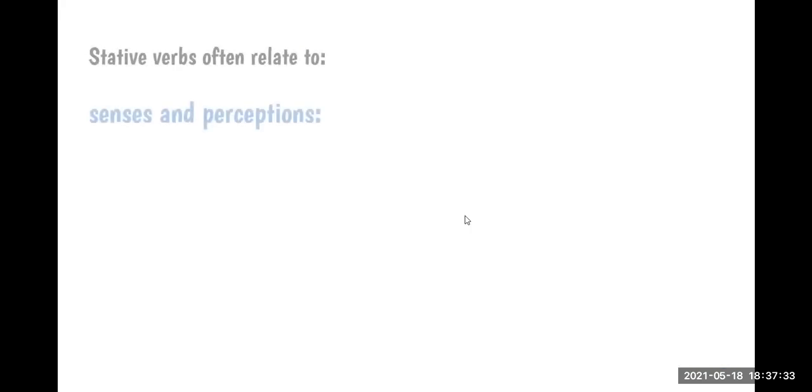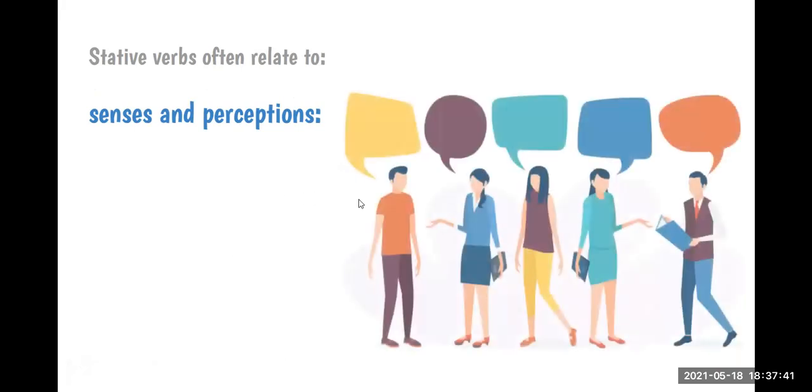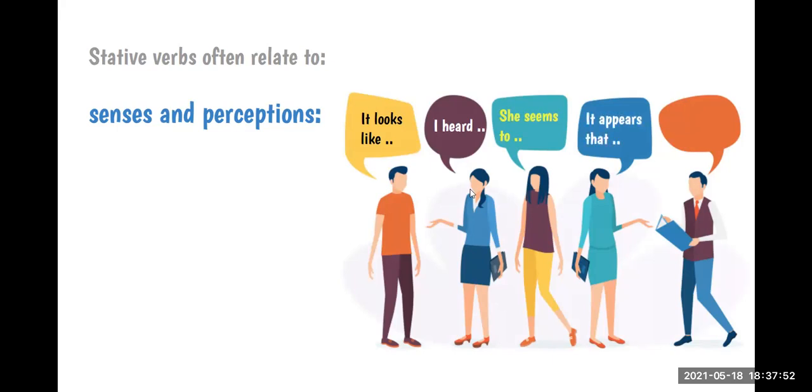Okay, let's go to the next category: senses and perceptions. Senses, sentidos y percepciones. For example, it looks like, I heard, it seems to, she seems to, it appears that it is.